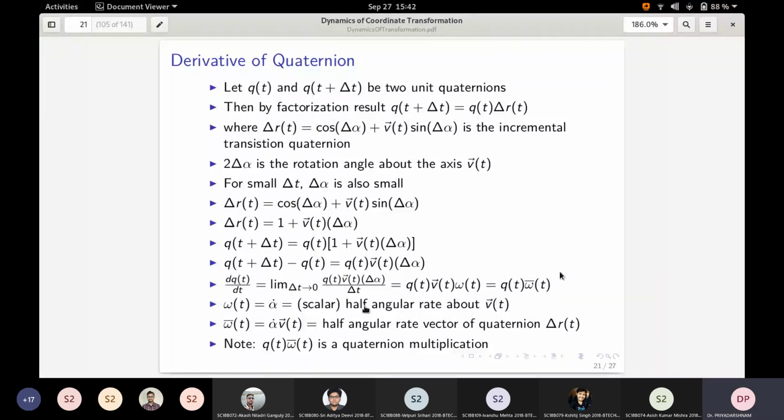Is that okay? Yes, sir. Yeah, just keep that in mind. We will come back to that. It is related to the order of rotation.